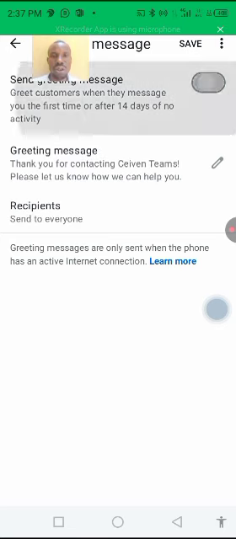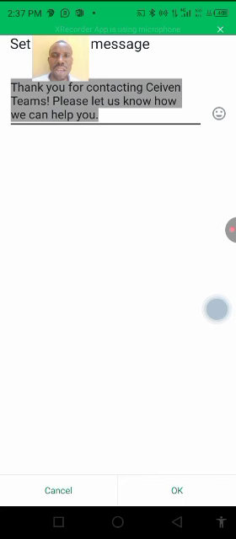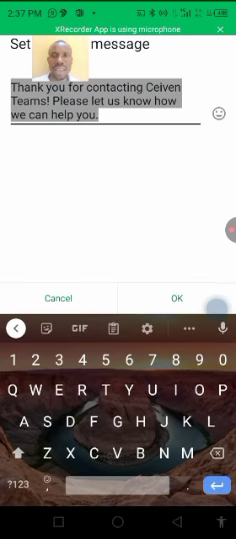First of all, you have to toggle this on. Then once it's on, you come to this pencil icon, the one for creating the message. You click on the pencil icon. And the moment you do that, what do you see? It says, thank you for contacting Seven Team. Please let us know how we can help you. Rubbish. What is this? Is it passing any message here?